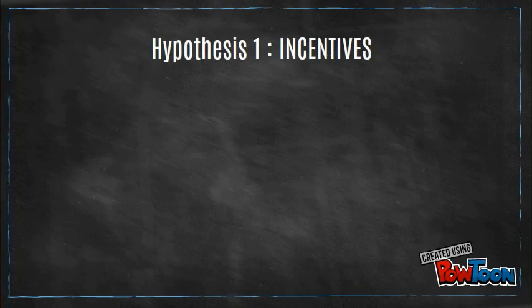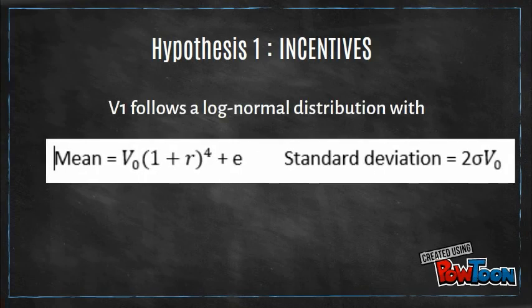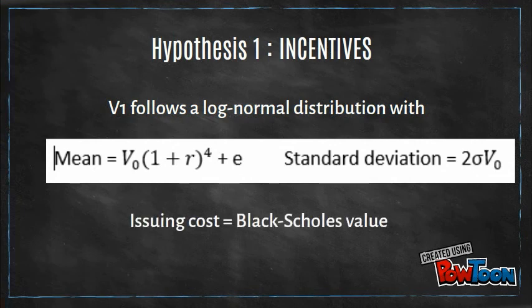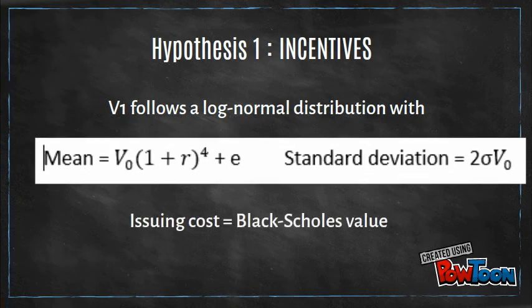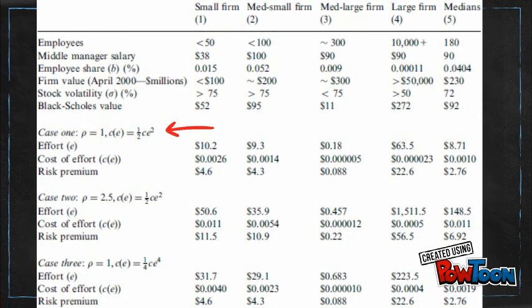Also, the terminal value of the firm follows a log normal distribution. Note that the cost of issuing is given by the Black-Scholes value of the option. Table 3 shows the results from the calibration exercise. Rho represents the relative risk aversion and CE is the cost function.